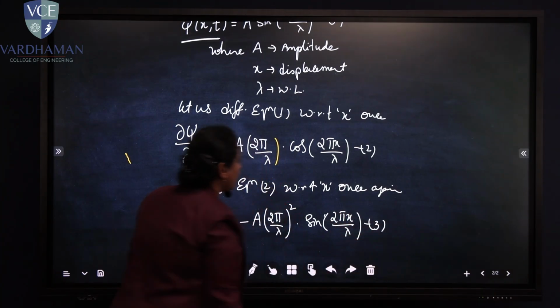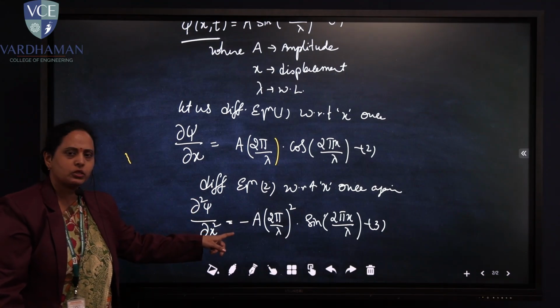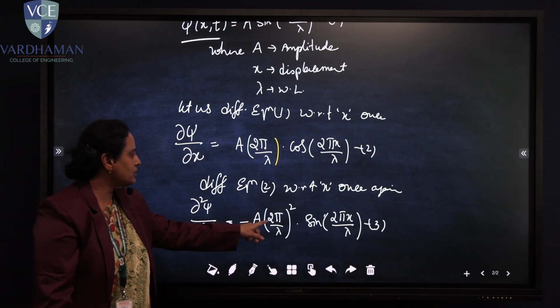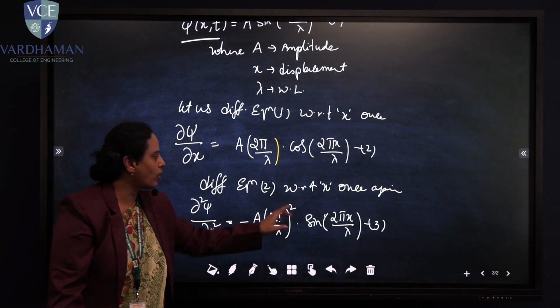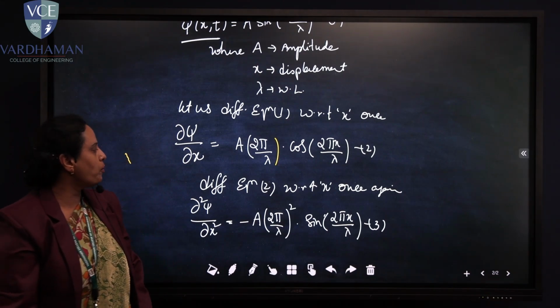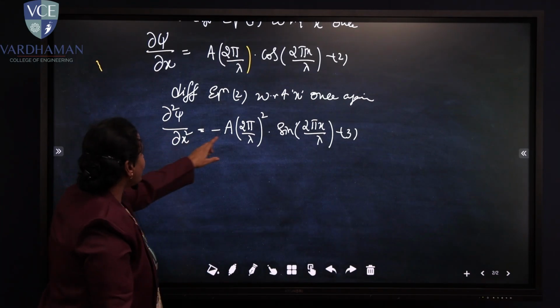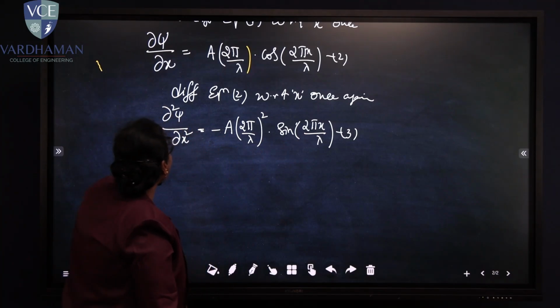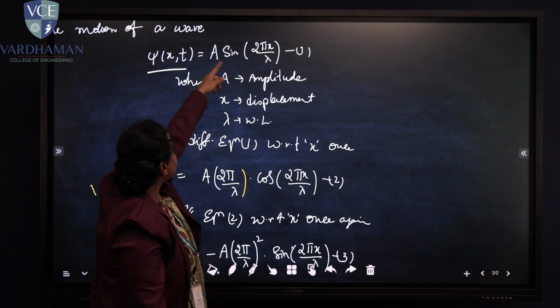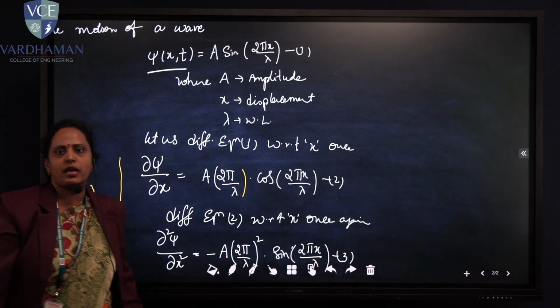Make it as equation number 3: ∂²ψ/∂x² = -(2π/λ)² A sin(2πx/λ). But what is A sin(2πx/λ)? We have already taken A sin(2πx/λ) as ψ(x,t).